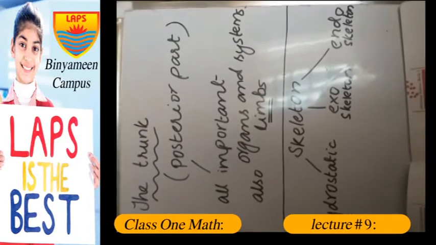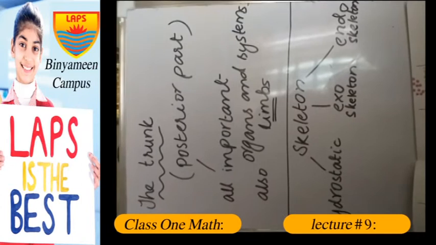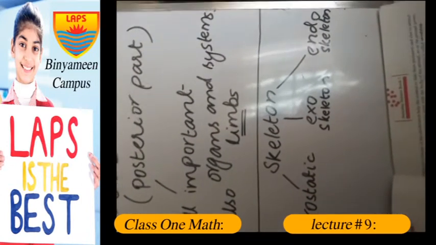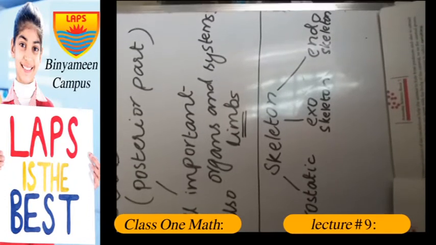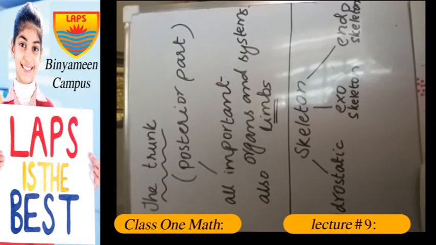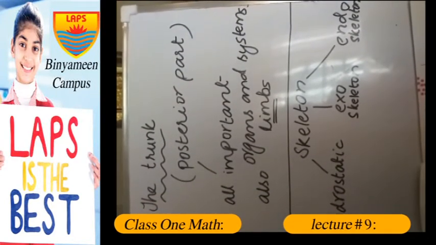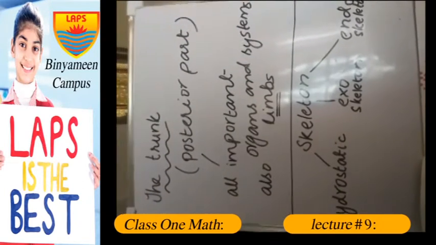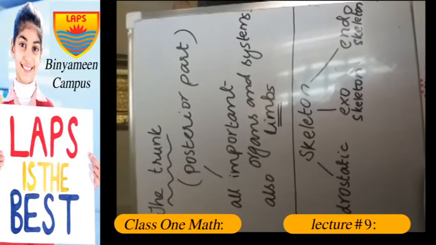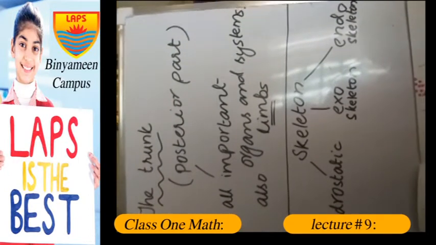Now the other topic in your book is about skeleton. You must have heard about the skeleton. The animal bodies are soft and elastic, so they need a hard substance to support their body. Some soft bodied animals like jellyfish do not have a hard skeleton, and some animals do have a hard skeleton. So the hard material which supports and gives shape to the body of an animal is called skeleton.